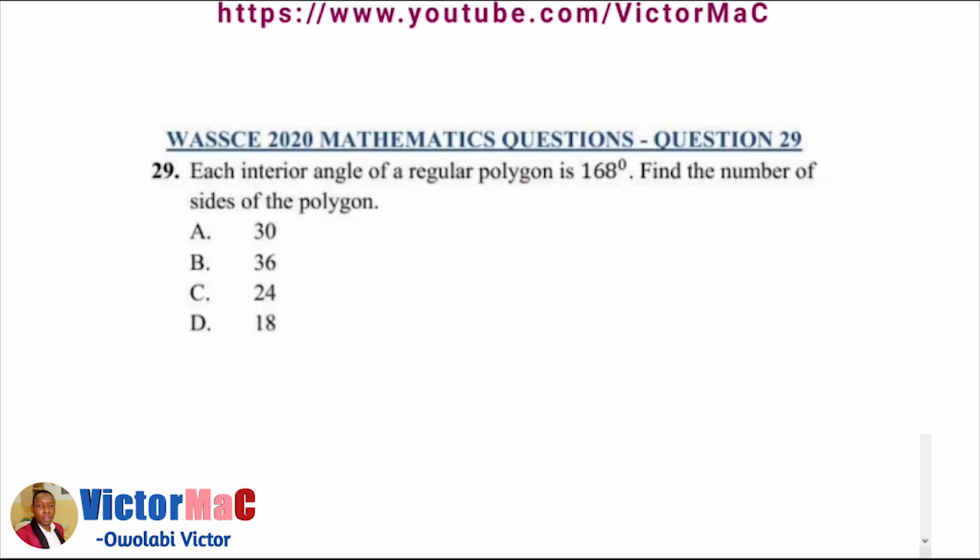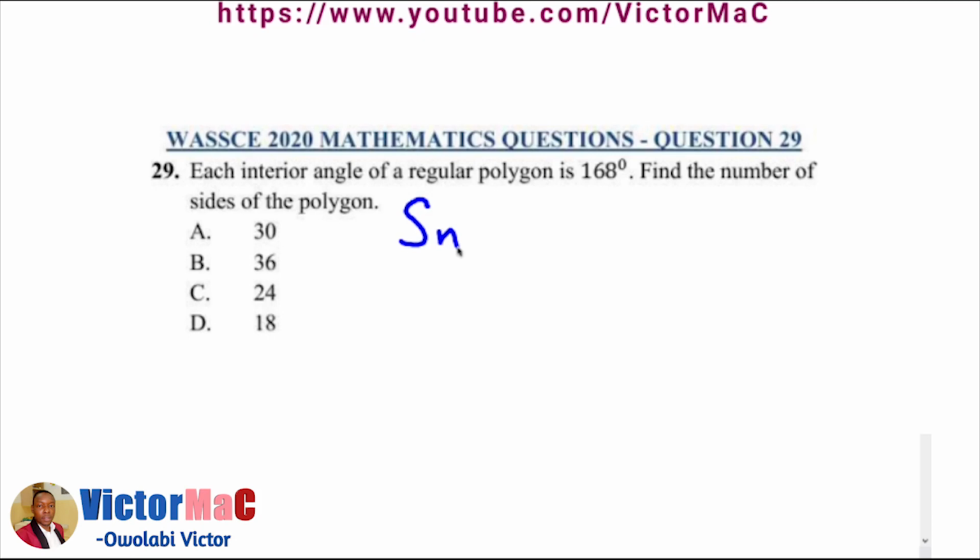Question number 29 of the WASSCE 2020 mathematics objective questions. It says each interior angle of a regular polygon is 168 degrees. Find the number of sides of the polygon. Alright, so looking at this,